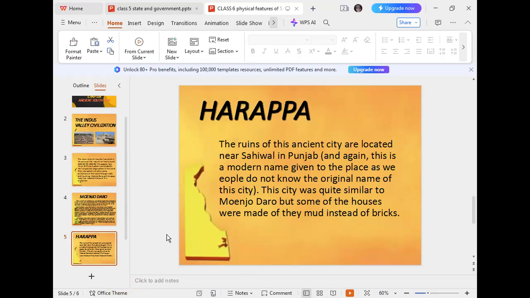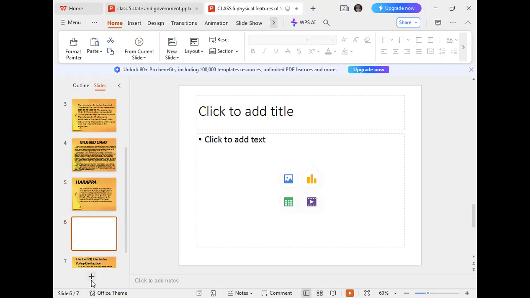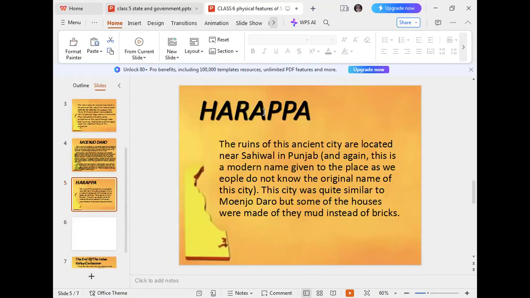Next, which is also a very important part of the Indus Valley civilization, was Harappa. The ancient city of Harappa is located near Sahiwal in Punjab, and again this is a modern name given to the place, as we don't know the original name of this city.